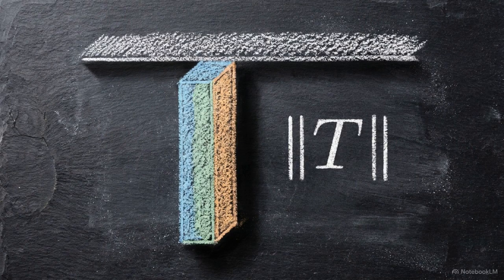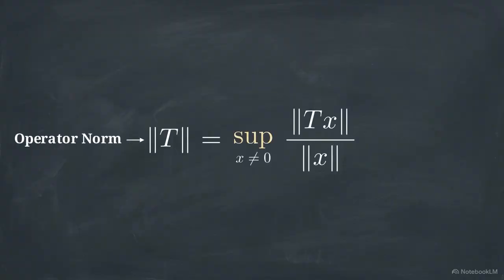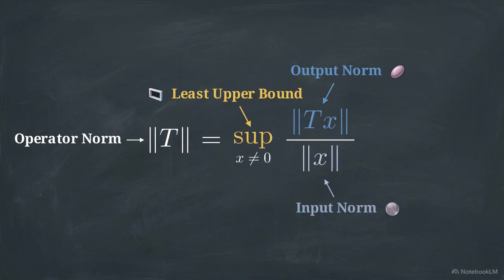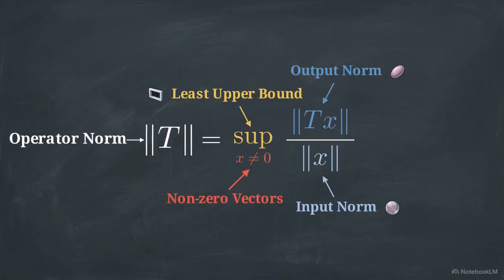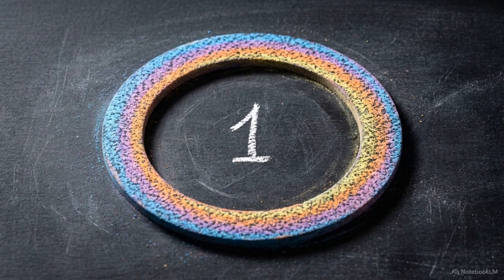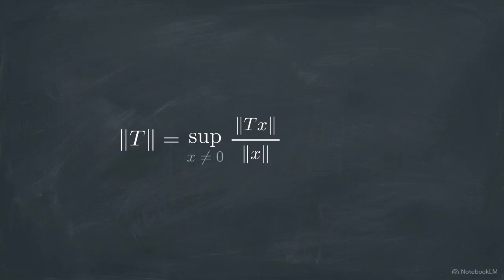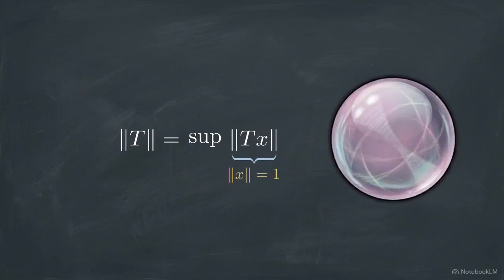This maximum stretch factor is the operator norm, represented by the notation T enclosed in double vertical bars. It is defined as the supremum, the least upper bound, of the ratio of the output norm to the input norm for all non-zero vectors. Because the operator is linear, we can simplify this calculation by looking only at the unit sphere. The operator norm is equal to the supremum of the norm of Tx when the input length is exactly 1.